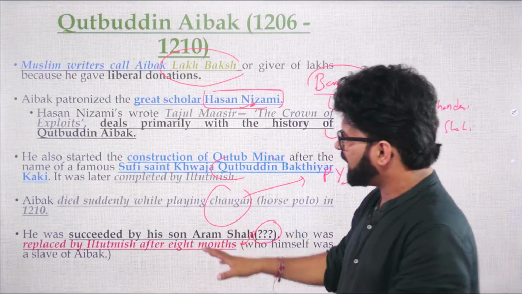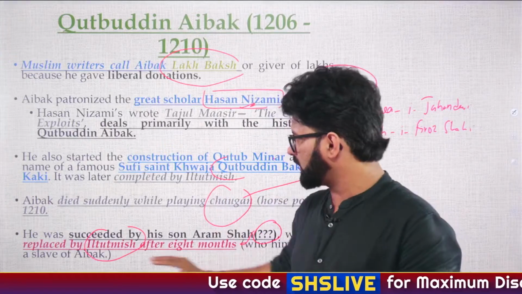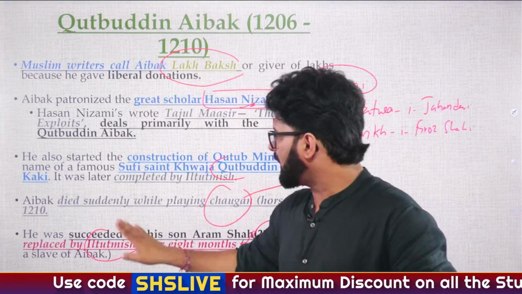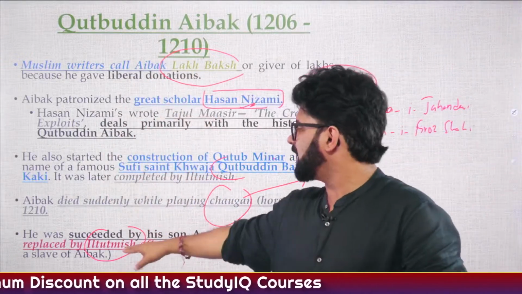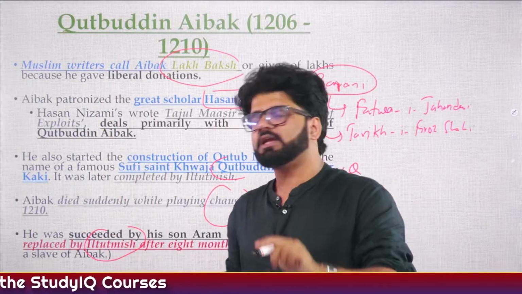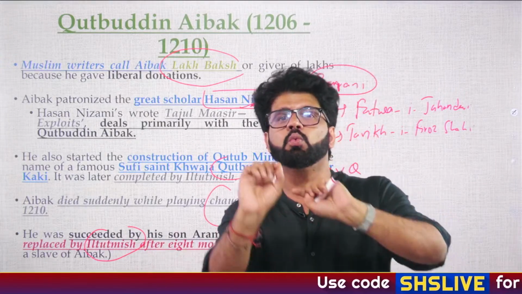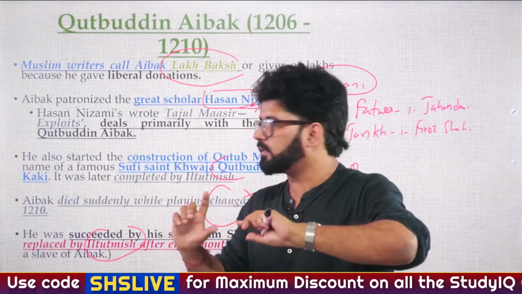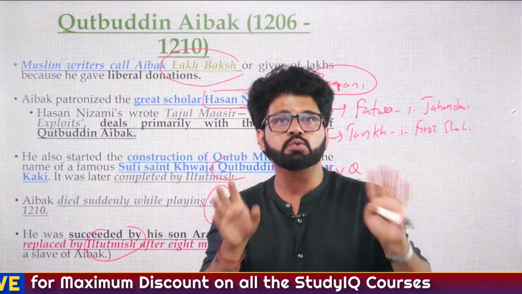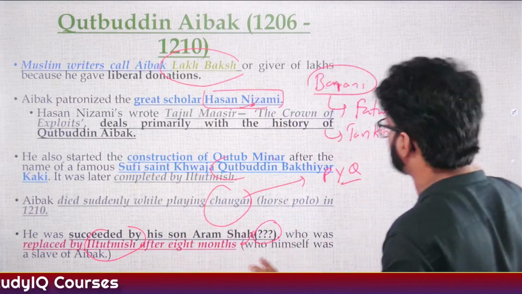And then he was replaced by Iltutmish. Here also there are certain doubts about Iltutmish. One thing we are very sure about is that Iltutmish was from the Ilbari tribe, and he was the slave of Kutubuddin Aibak, who was the slave of Muhammad Ghori, and that's why he is known as the slave of the slave. Then the second point: many people say that Qutbuddin Aibak had 3 daughters, and Iltutmish was married to one of them. Here again we have some issues. There is no proper confirmation that he actually married one of the 3 daughters of Qutbuddin Aibak or not. But he was the slave of Qutbuddin Aibak, that is confirmed. Fine, sir. So let's focus here.